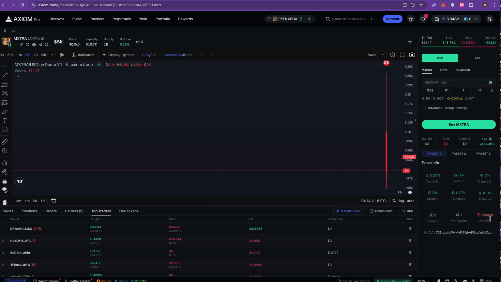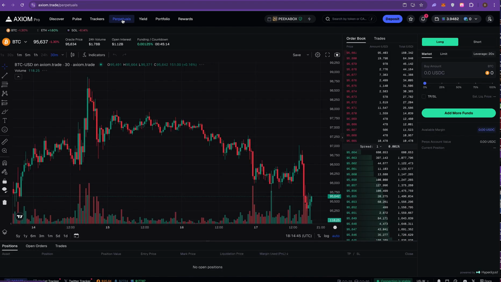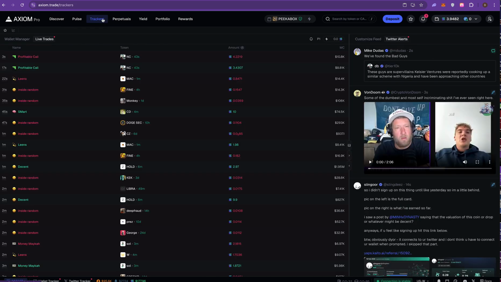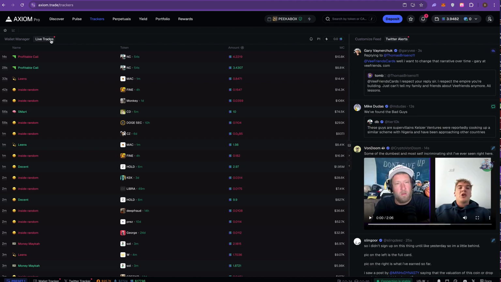It's all right here. Also, they got perpetuals. I haven't messed with the perpetuals, but if you're in the perpetuals, Axiom has that as well. They also have a wallet tracker, very similar to BullX, and you can just import your same wallets into this, and it does pretty much the same thing. The only thing they don't have is that monitor square. That's another thing that I probably miss. But they still have the live trades, so you can still see when your people are buying and selling, and they still show up on the chart the same way they do on BullX.